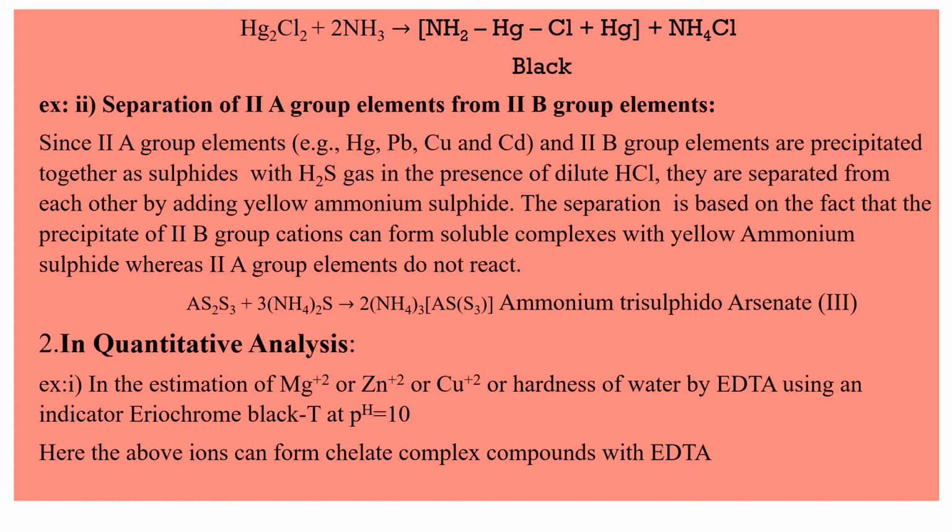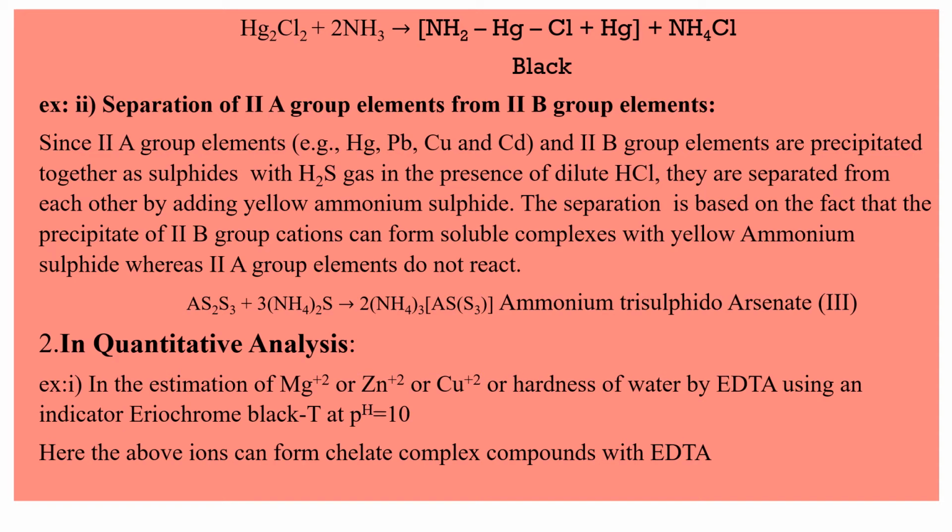Okay, so now these sulfides can be separated from adding yellow ammonium sulfide. Okay students, the sulfides of second A group elements and second B group elements can be separated from one another by adding yellow ammonium sulfide. Okay, and this separation is based on the fact that the precipitate of second B group cations can form soluble complexes with yellow ammonium sulfide, whereas second A group elements remain unaffected.